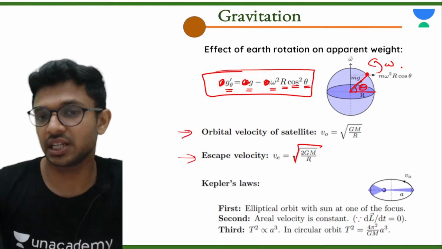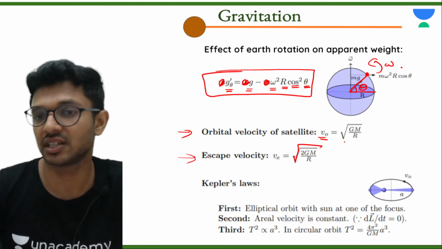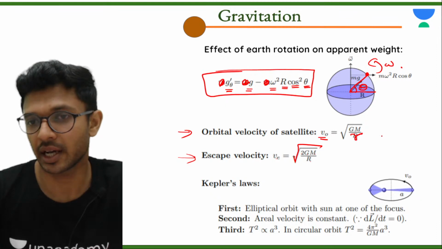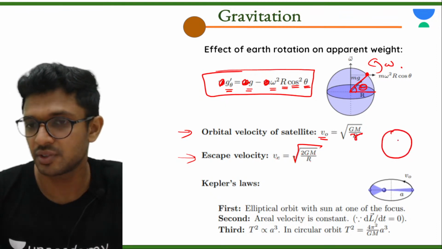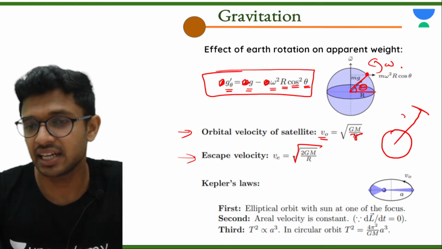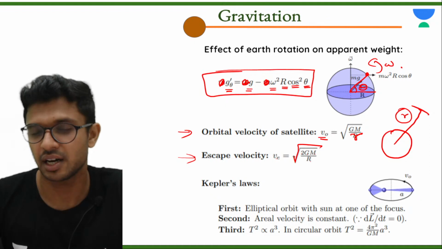Now, if you are projecting a satellite from the surface of the earth so that it revolves, the orbital velocity with which it revolves is given by root of GM divided by small r. What is this small r? If this is our earth, it is the total distance from the center to the satellite where it revolves. So that is root of GM by r.